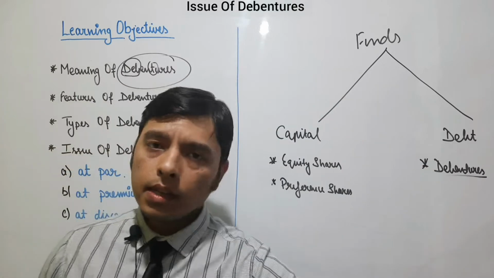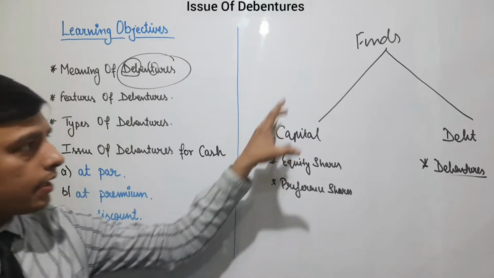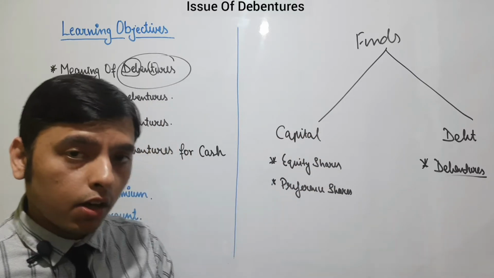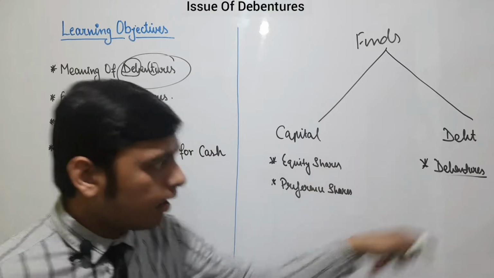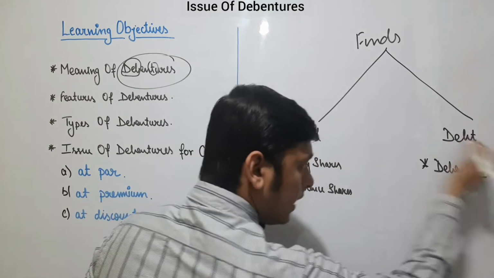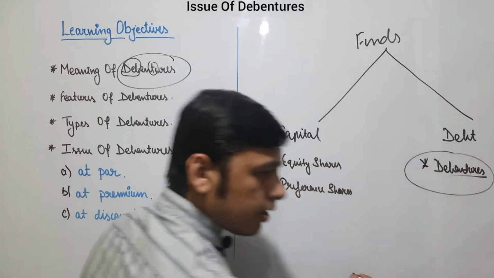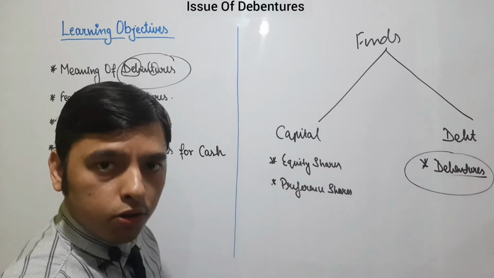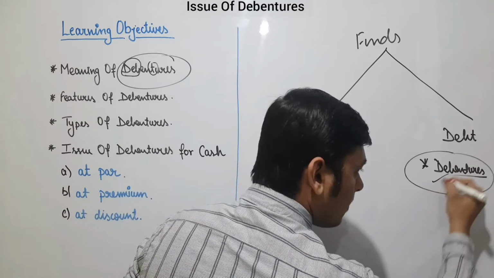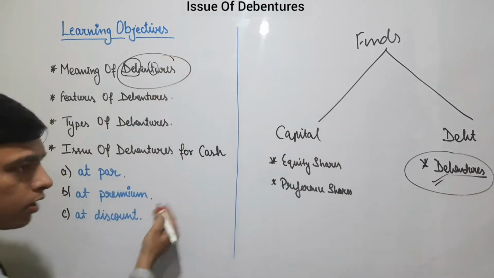Now coming towards the meaning of debenture. I think from this introduction you know what a debenture is and where we are standing right now. We are standing in the debt portion. In the debt portion, we are studying about debentures. There are other sources of debt also, but my topic is only debentures. What are debentures? All these things we are going to cover now.